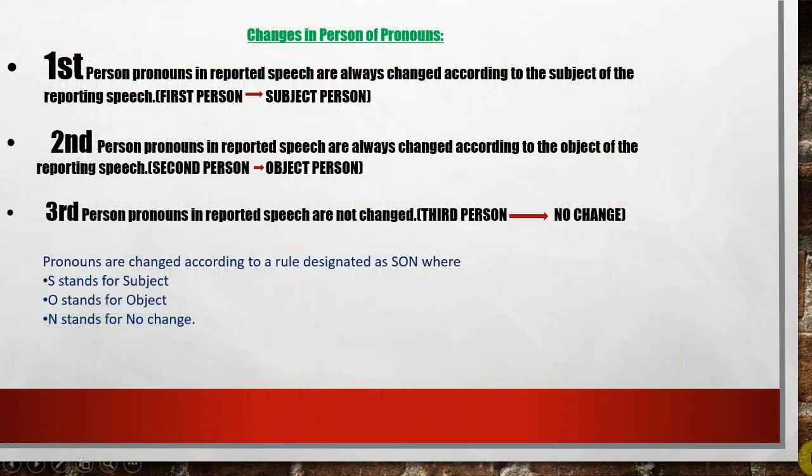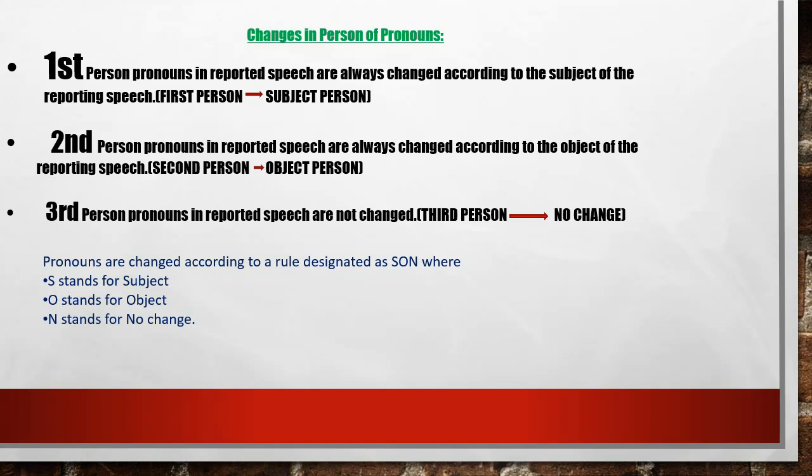Now, the other changes that take place in reported speech or indirect speech are: first person pronoun changes according to subject person. So first person pronoun in reported speech, always remember this, must not be confused.